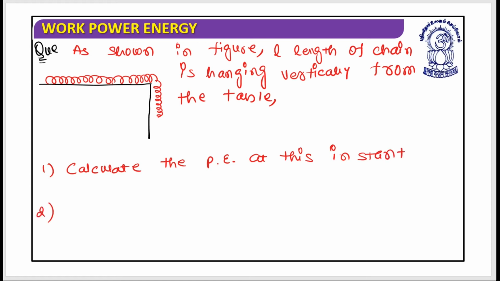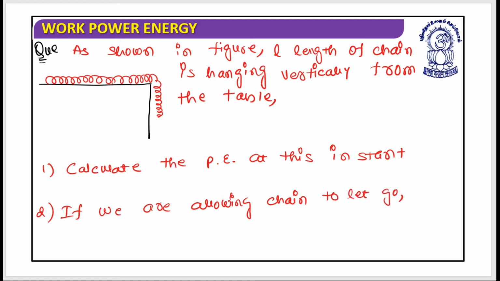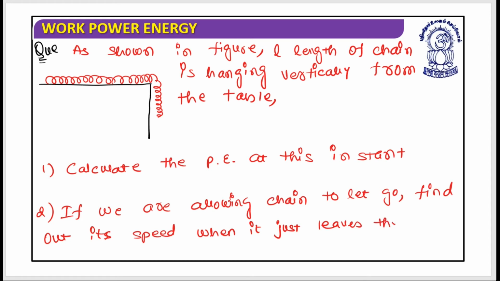And my second question: if we allow the chain to let go, find out its speed when it just leaves the horizontal surface.